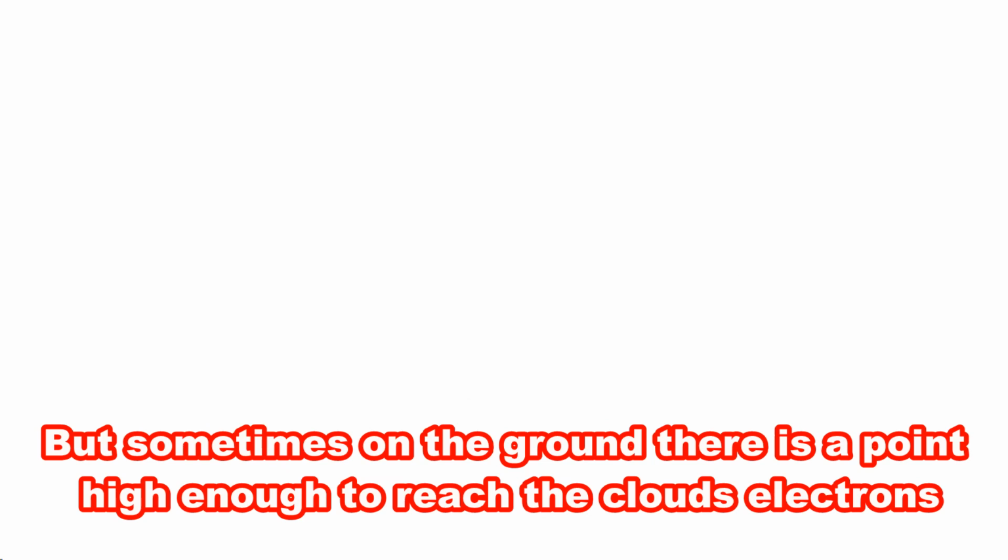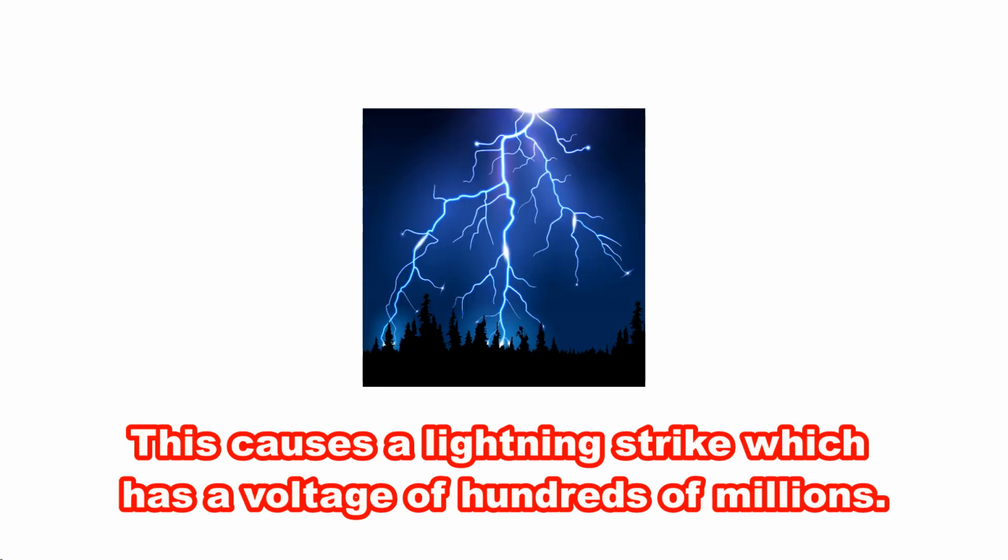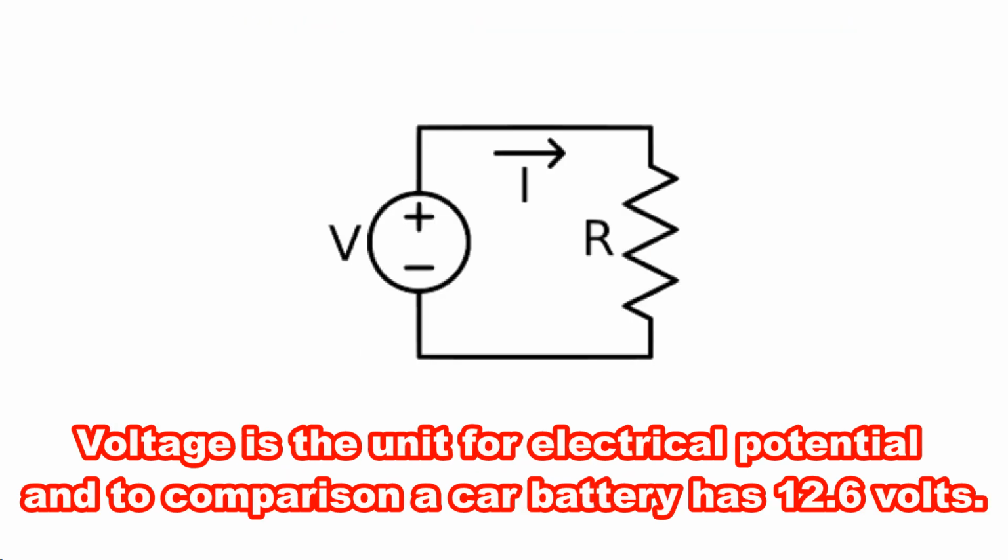But sometimes on the ground there is a point high enough to reach the cloud's electrons, so the protons on the ground are attracted to the electrons in the cloud. This causes a lightning strike which has a voltage of hundreds of millions. Voltage is the unit for electrical potential, and in comparison, a car battery has 12.6 volts.